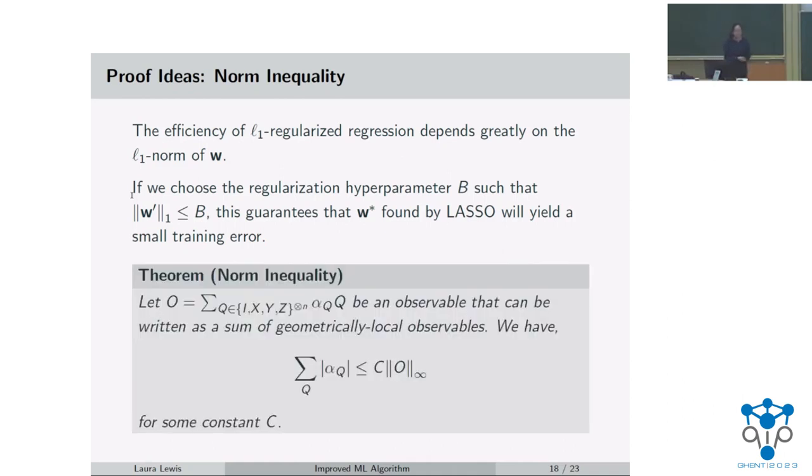So in order to find the one norm bound of W prime, what we need is this norm inequality. And what it says is, again, writing O in the Pauli basis, then the one norm of the Pauli coefficients of O is bounded above by a constant times the spectral norm of O. And here, this is why we require the spectral norm of O to be bounded above by 1. So then this one norm of the Pauli coefficients is just bounded above by a constant. And for those of you who maybe saw Robert's talk on Monday about learning arbitrary quantum processes, this might look very similar to his quantum Bohnenblust-Hille inequality. And this is indeed a special case of that inequality, but in our paper, we prove it using a very different proof technique.